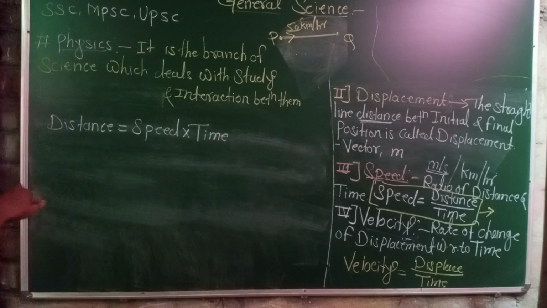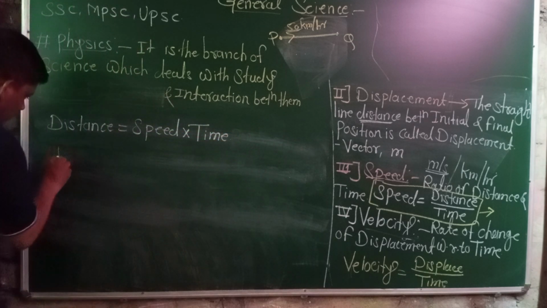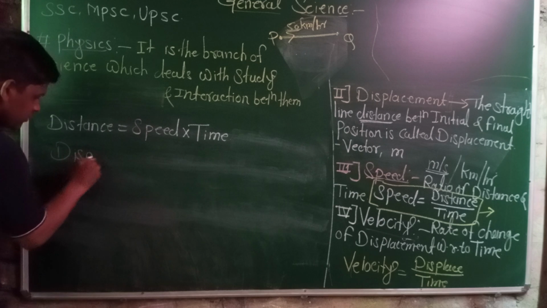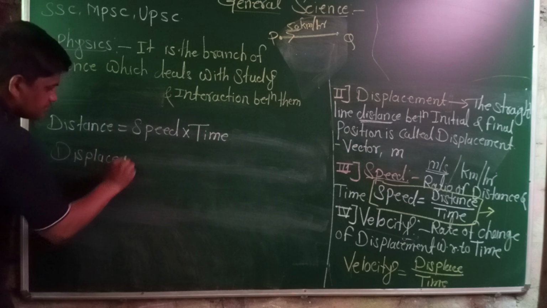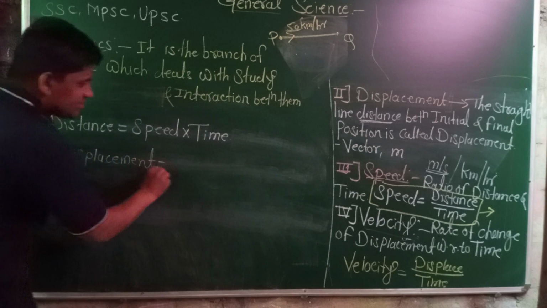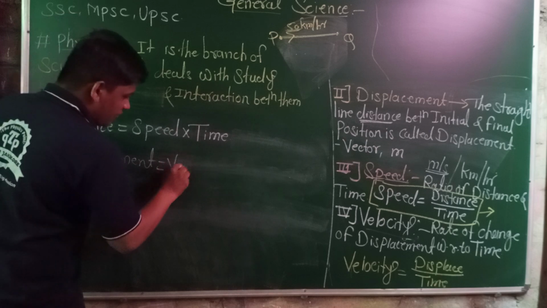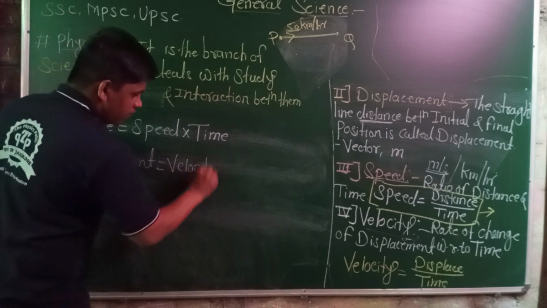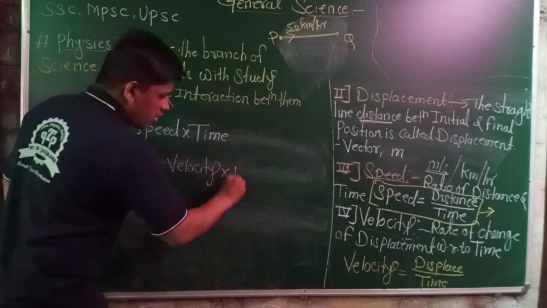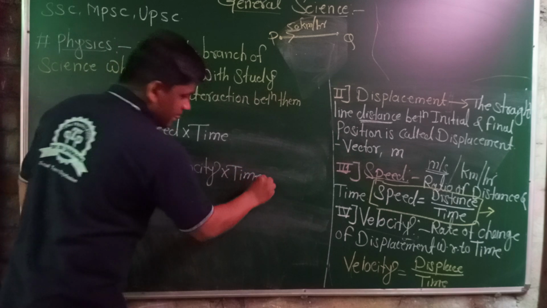And also the displacement is equal to the velocity into time.